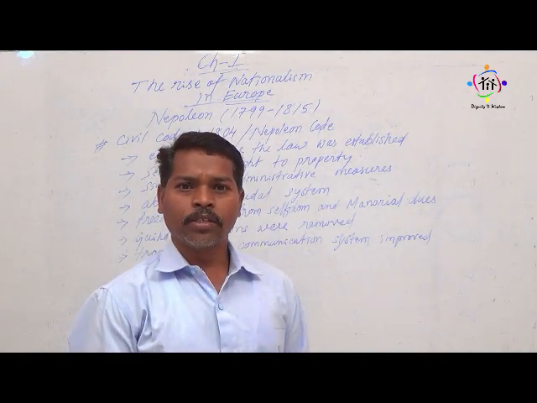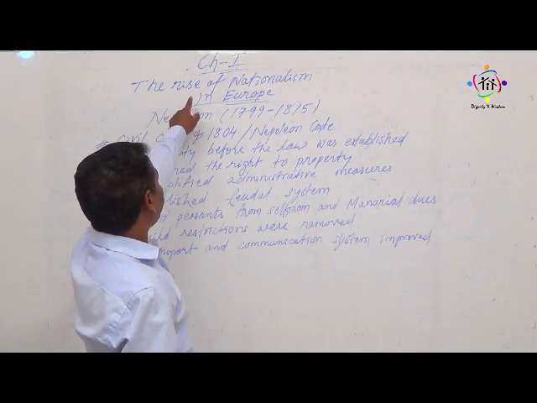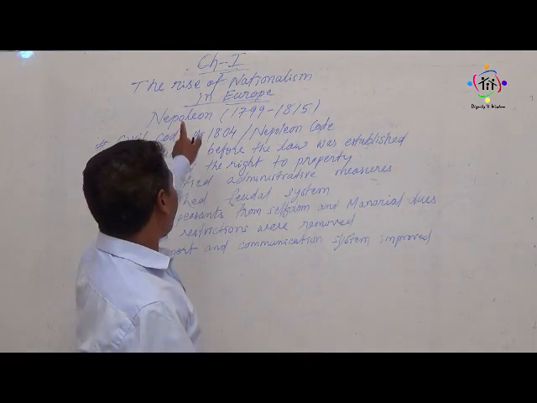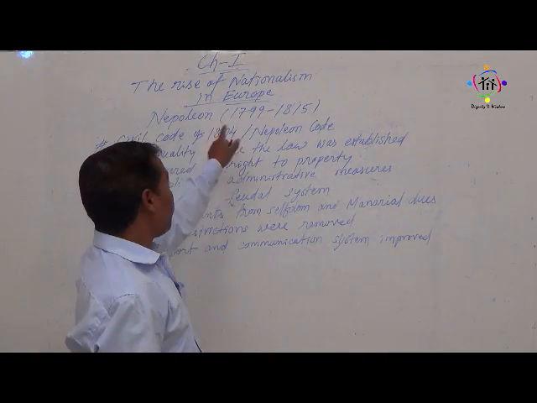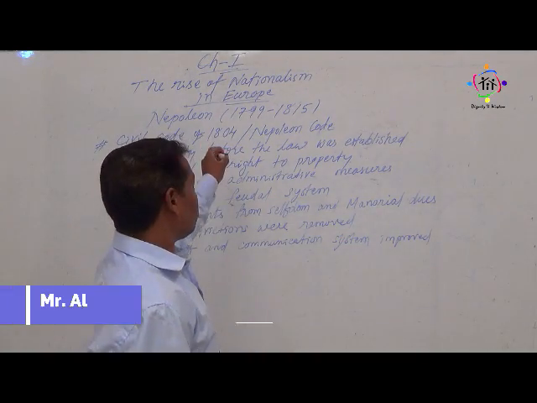We are going to discuss chapter 1, the rise of nationalism in Europe. Under that, today we are going to see about Napoleon.